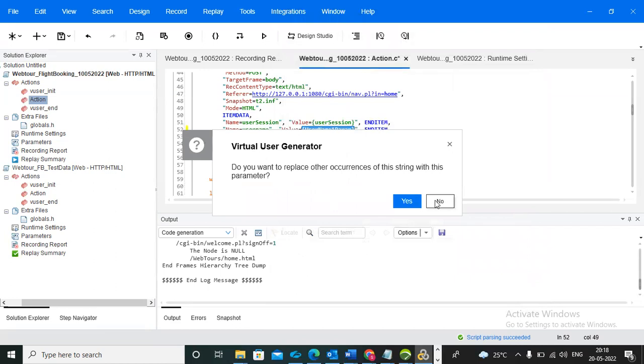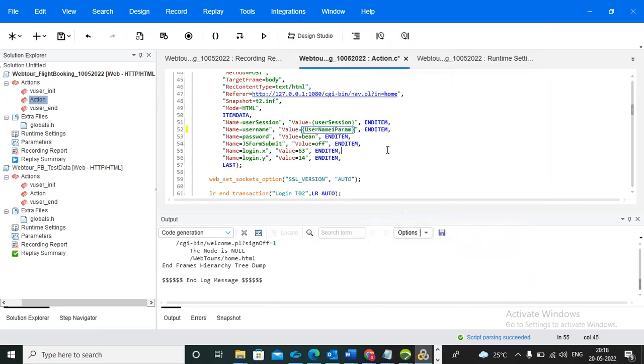If you need to replace, click on yes. If you don't want to replace, click on no. So the username param parameterization is completed. Next, which value do we need to do?